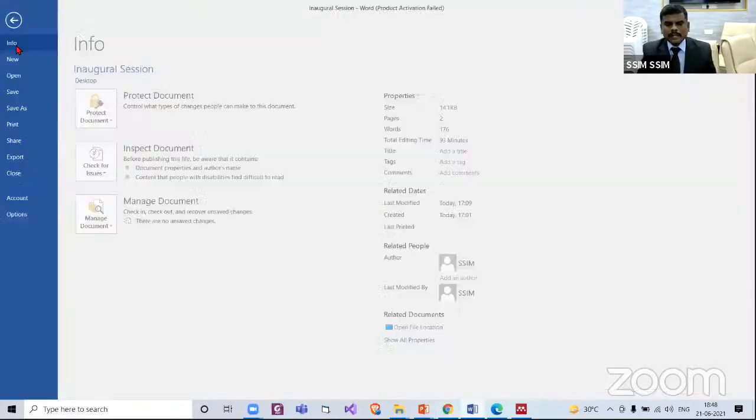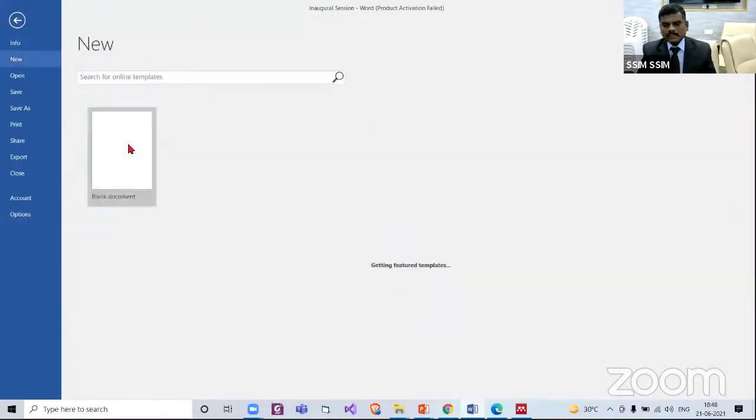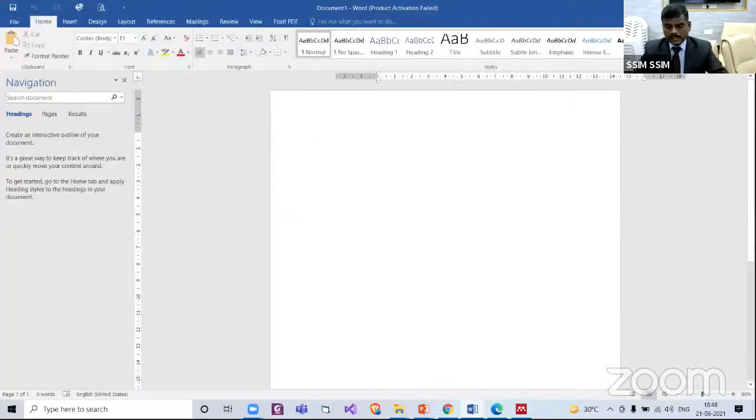Let us say a new Word document. Let us say introduction over, literature review over, methodology over, data analysis and findings also over.